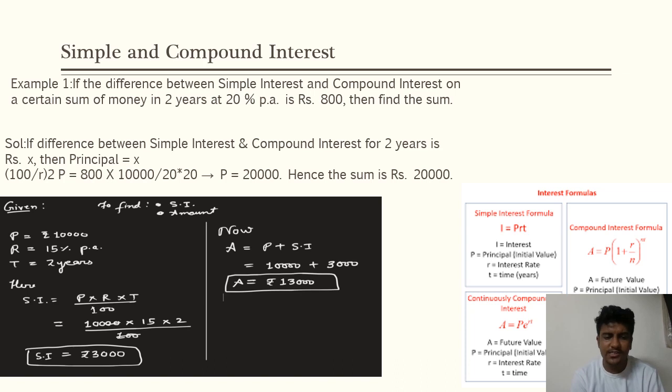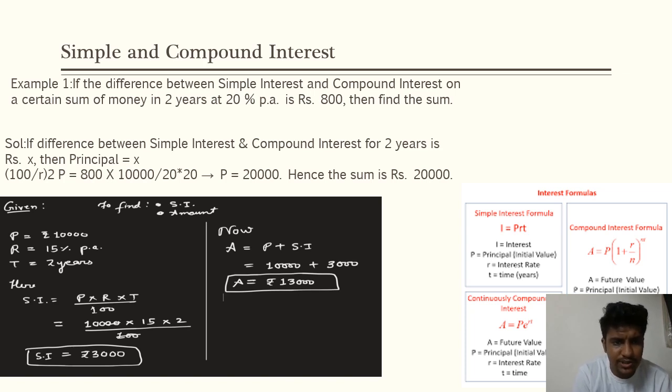Now, the next questions that are most commonly asked are on simple interest and compound interest. So in simple interest, what is the question asked here? If the difference between the simple interest and compound interest on a particular sum of money in 2 years at 20% per annum is 800 rupees, then you have to find the principal amount. So they're asking for the principal amount.